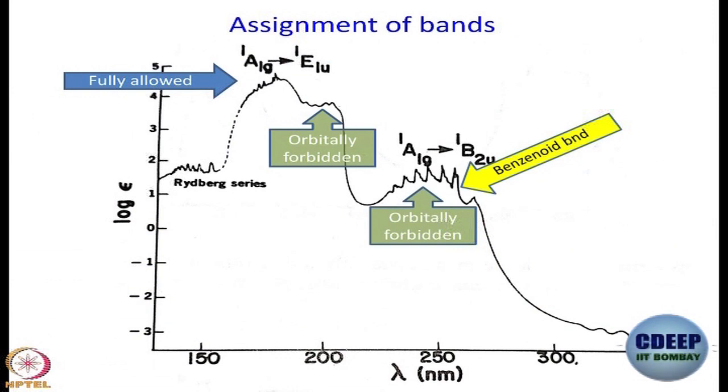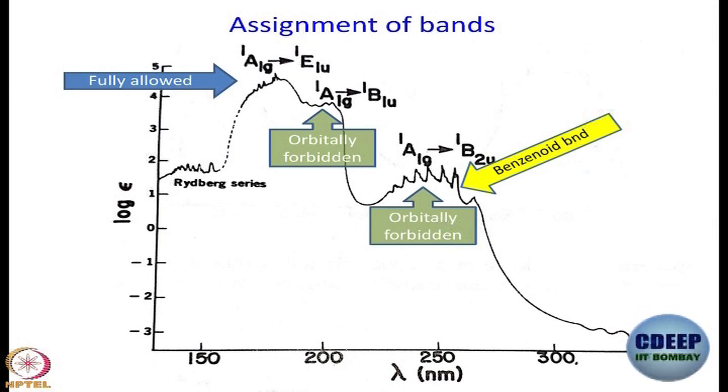So, this is our spectrum. We had already assigned the strongest band to the fully allowed singlet A1G to singlet E1U transition. We have worked out that the benzenoid band is due to the singlet A1G to singlet B2U transition. Now, we are left with one orbitally forbidden band, another kind of transition, and we assign it singlet A1G to singlet B1U.